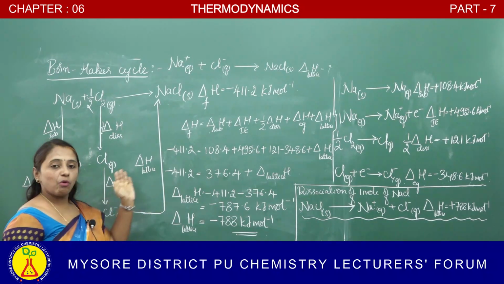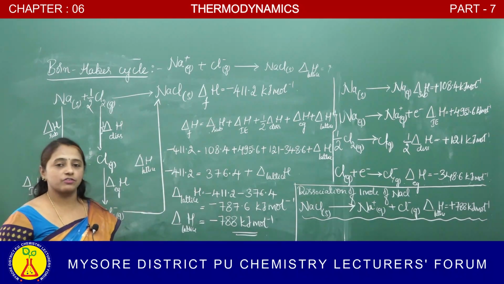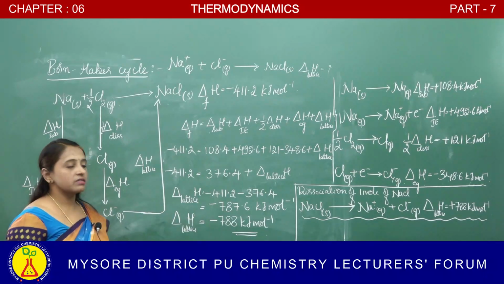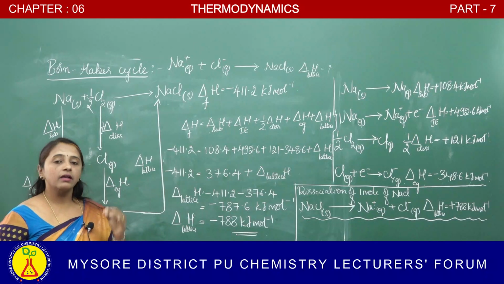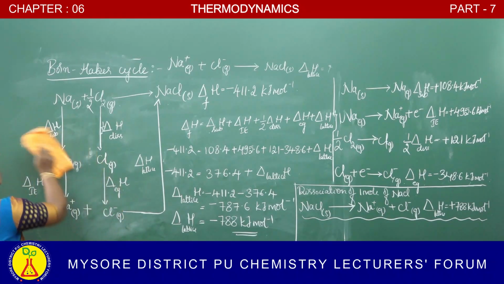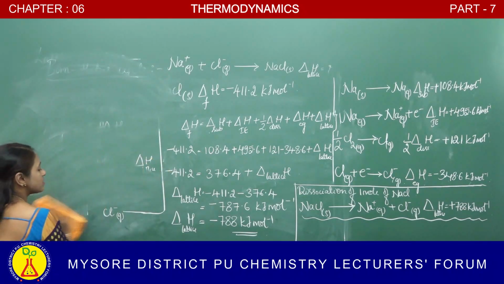So in the Born-Haber cycle we have also used Hess's law. Next, by using this lattice enthalpy, we can also calculate the enthalpy of solution. What is that?